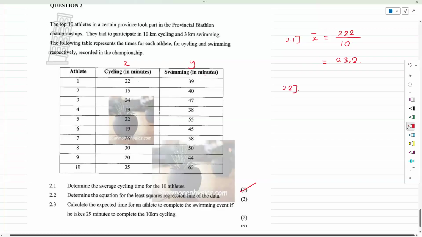Now, guys, we did this in the previous videos quite a bit. Determine the equation of the least squares regression line. This is where we need A and B. So we're looking for A plus BX.